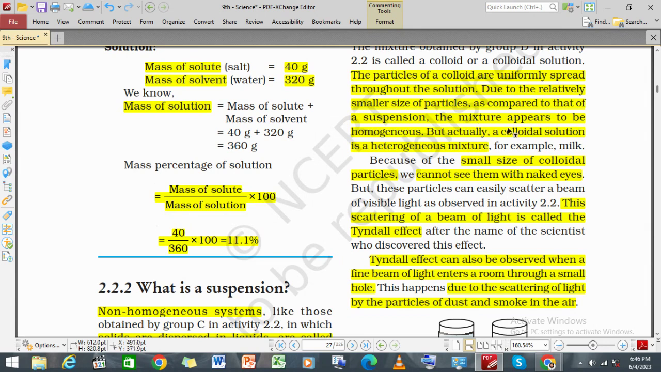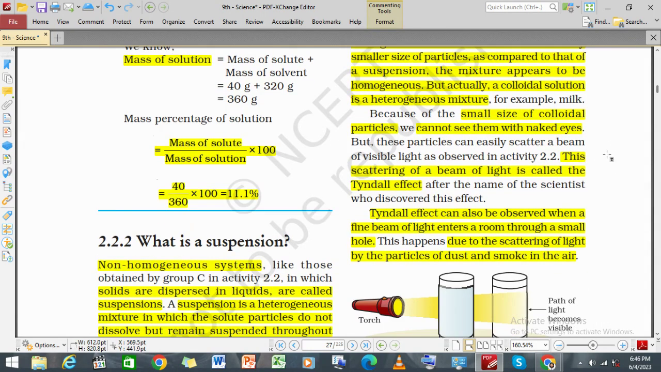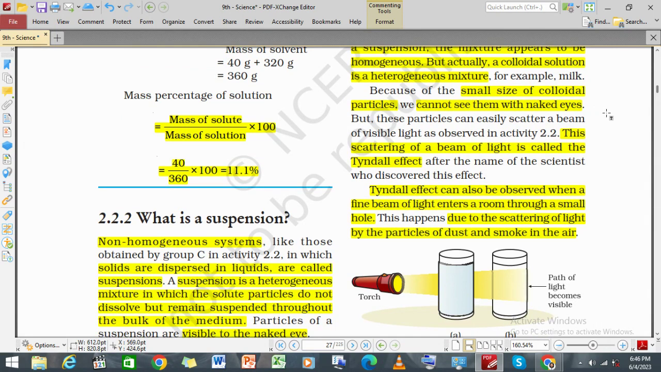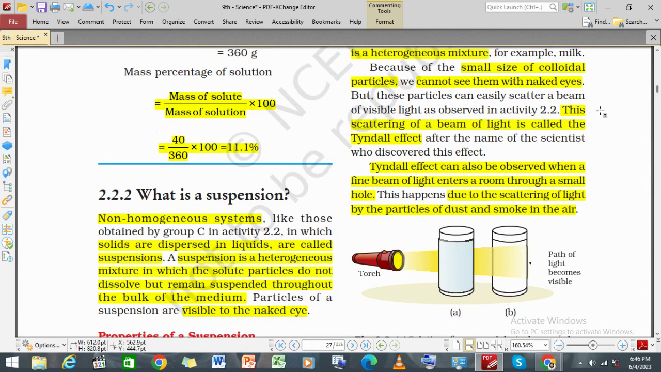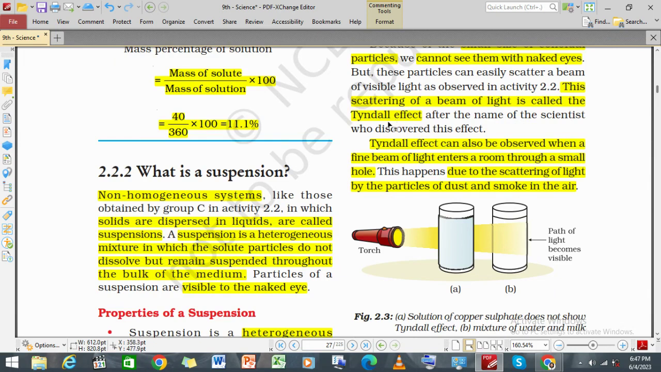Now let's move forward. Actually, a colloidal solution is a heterogeneous mixture. Why? Because the small size of colloidal particles means they cannot be seen with the naked eye. That means the particles are not uniformly mixed. They cannot be seen with the naked eye, but they are not truly mixed. The scattering of a beam of light by them is known as the Tyndall effect. We will see the diagram later on. The Tyndall effect was described by a scientist, so the name came after him.